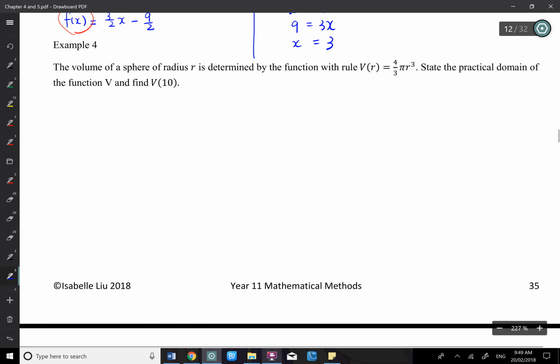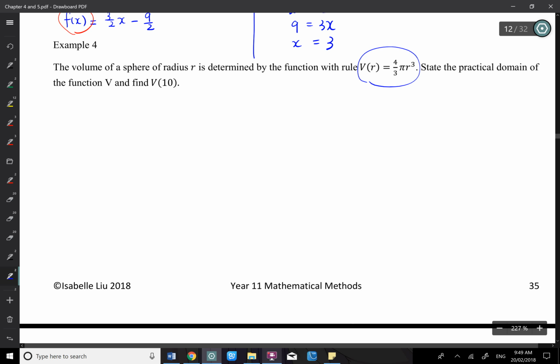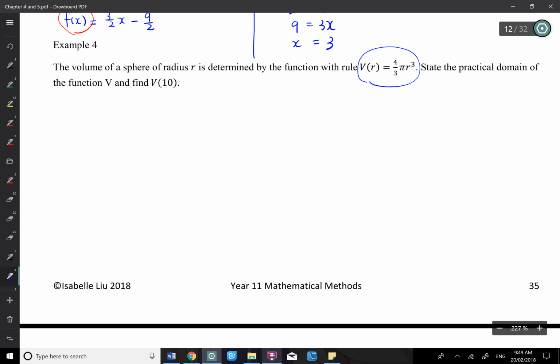The volume of a sphere of radius r is determined by the function given by the rule V(r) equals 4/3 pi r cubed. This is a formula you are required to remember, from the Year 10 measurement topic. Well, anyway, it's given to you now. State the practical domain of the function V.